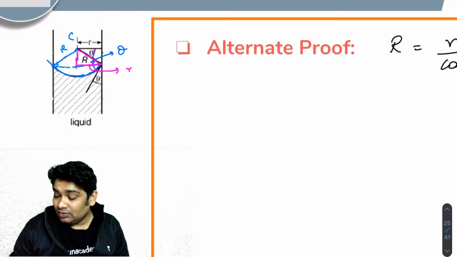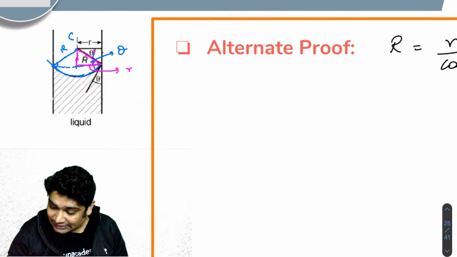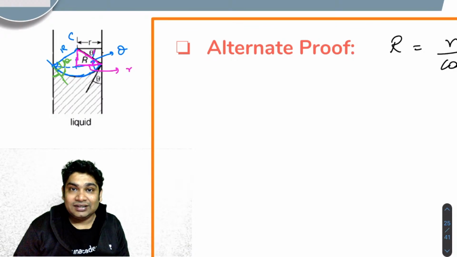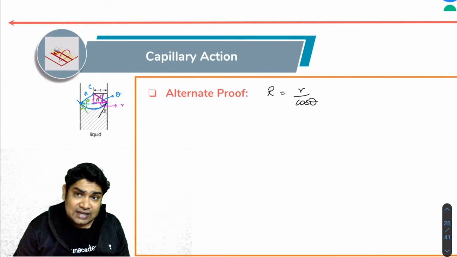Because this entire angle was 90, this you know is 90 minus theta, this also becomes theta. That is how I wanted to relate these angles. So now you realize that the radius of the meniscus is r over cos theta.